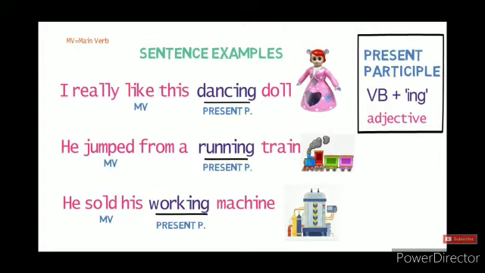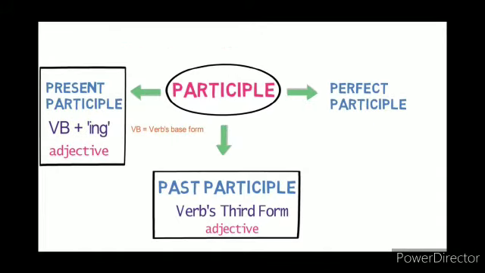Let's see the third sentence. He sold his working machine. Here, the main verb is sold and working in ing form is the secondary verb. As it is describing the machine, it functions as an adjective in the sentence. So, it behaves as a present participle in the sentence. Now we got the idea of present participle. Now moving ahead, we'll see past participle. Past participle is created by using the verb's third form and functions as an adjective in the sentence.